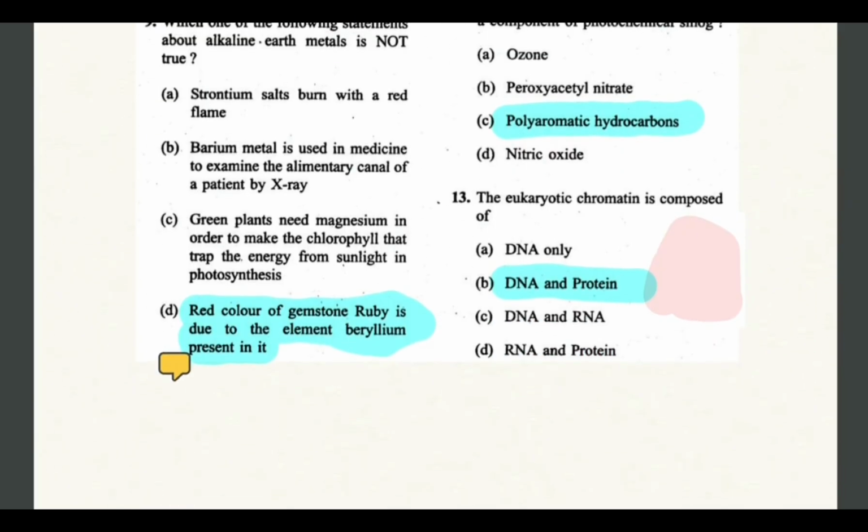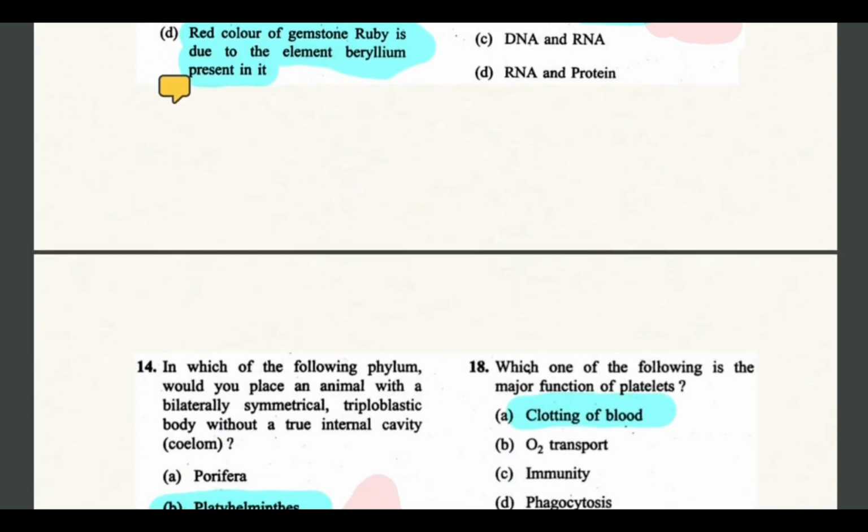Let's see next question. The eukaryotic chromatin is composed of DNA and protein. Eukaryotic chromatin is composed of DNA and protein. Let's see next question.